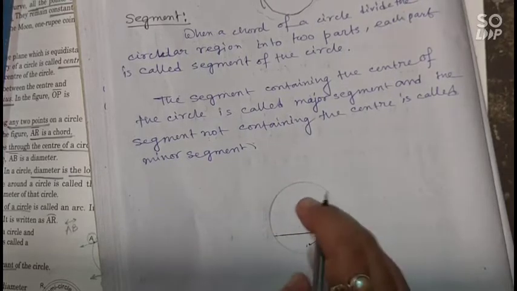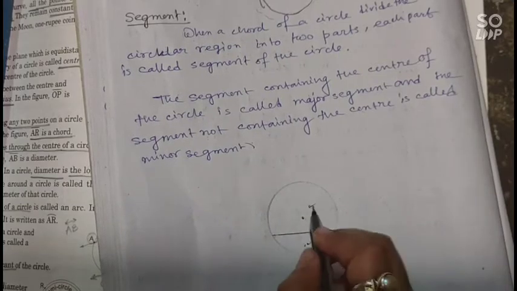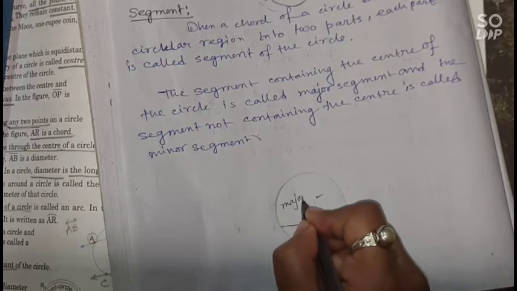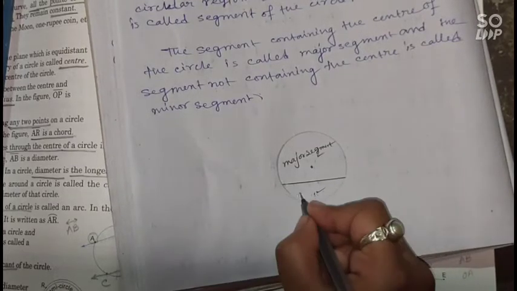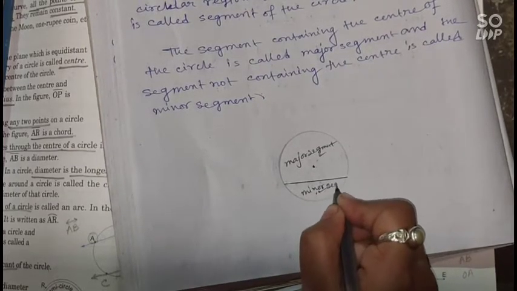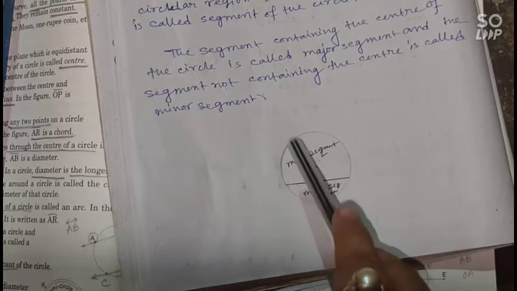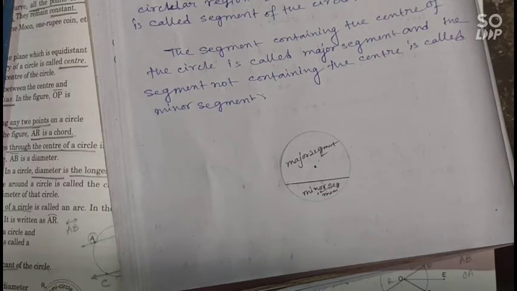There are two segments. Which segment contains the center of the circle? This is the center of the circle. So this segment contains the center, so this is the major segment. And which segment does not contain the center? This is the minor segment. So a chord divides the circle into two parts, each part is called a segment. The segment which contains the center is called the major segment, and the segment which does not contain the center is called the minor segment.